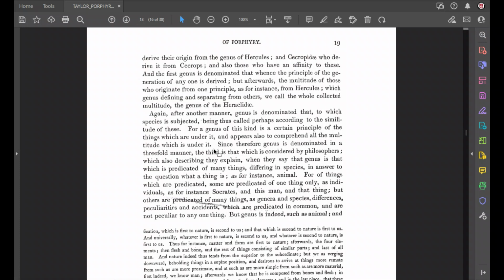Now if you go down 5 or 6 lines, you'll see another sentence begins that says, since therefore genus. Can you find that? So it's the paragraph that starts again after another manner, but if you go down 5 or 6 lines, since therefore genus, do you see it?